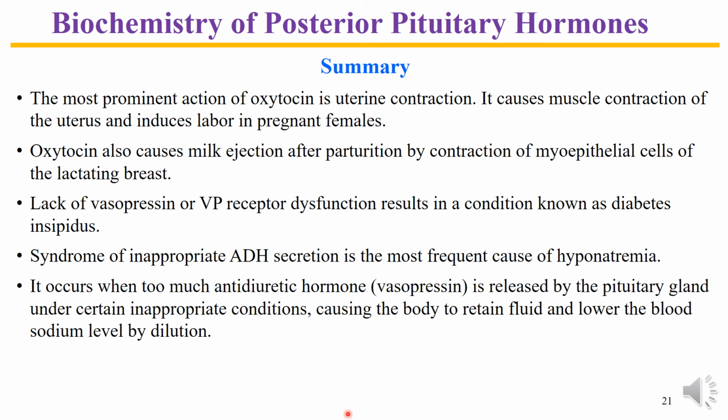Regarding oxytocin, the most important and most prominent action of oxytocin is uterine contraction. It has a significant role in initiating the process of labor, particularly at the later stage of pregnancy when the number of oxytocin receptors is significantly increased. Lack of vasopressin or VP receptor dysfunction results in the condition known as diabetes insipidus.